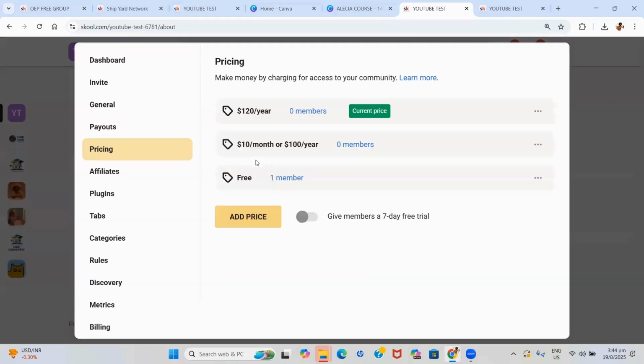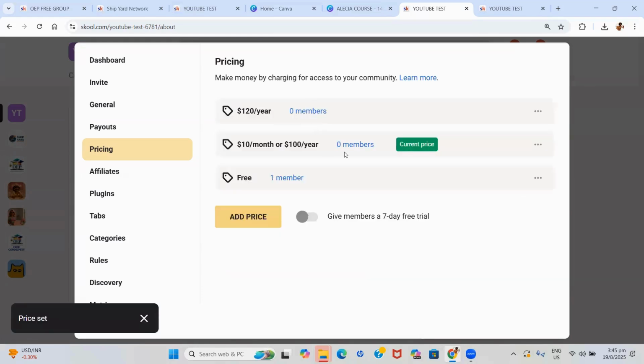You can have multiple, just that it's not going to show at the same time. So let us say this is usually what you have as your price, but then eventually you're doing a little discount, you're doing a promotion. You can change over from that price to this one. It will show you how many members are on that particular plan. And at this point now, you can go ahead and have a free trial.